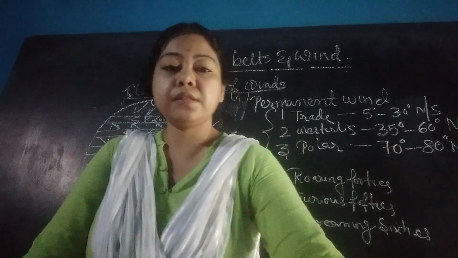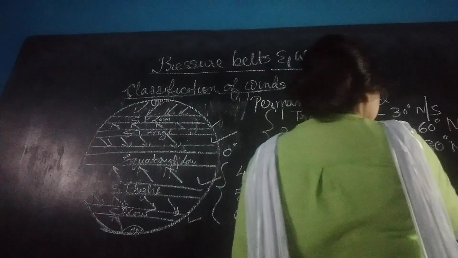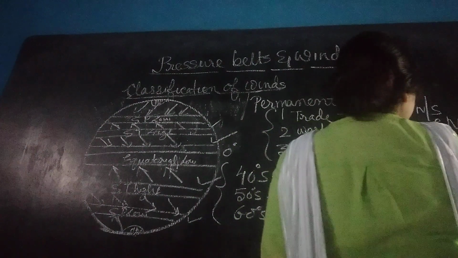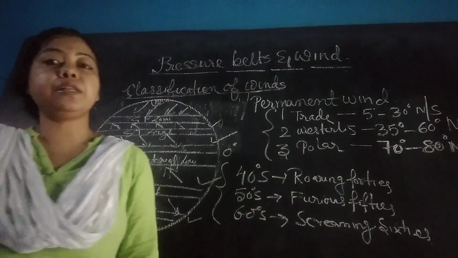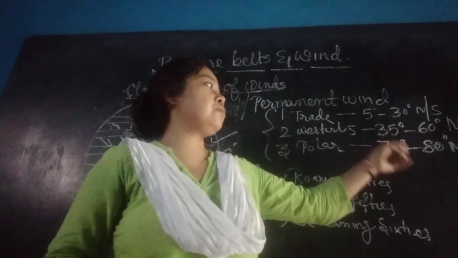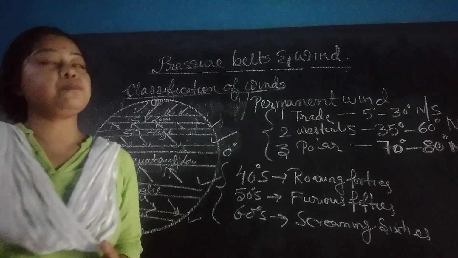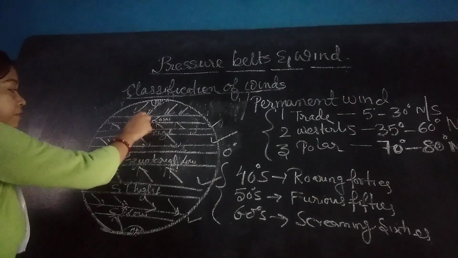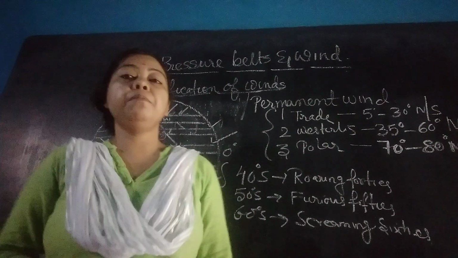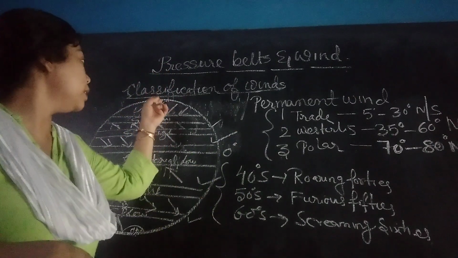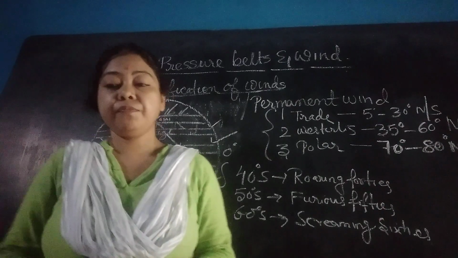from the polar winds. The polar winds are those winds that blow between 70 degree to 80 degree north and south latitude. So these winds blow from polar high to subpolar low pressure belt in both the hemispheres.